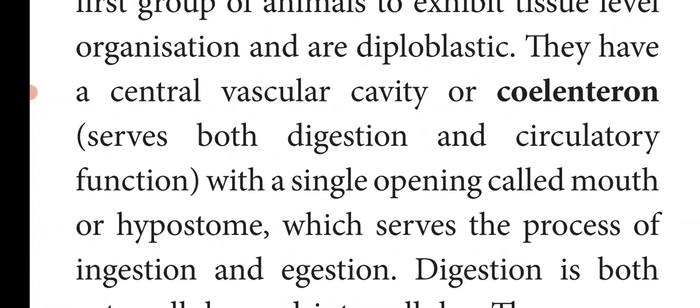They have a central vascular cavity or coelentron. And what is its main function? It serves both digestion and circulatory functions. These functions are carried out with a single opening called the mouth or hypostome.